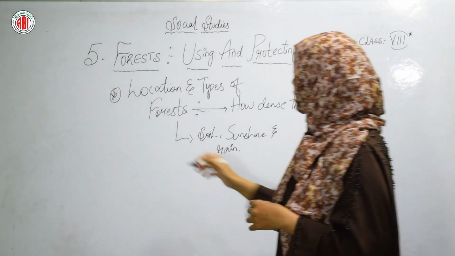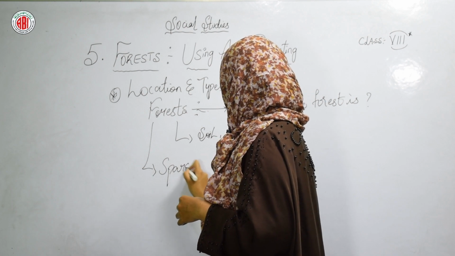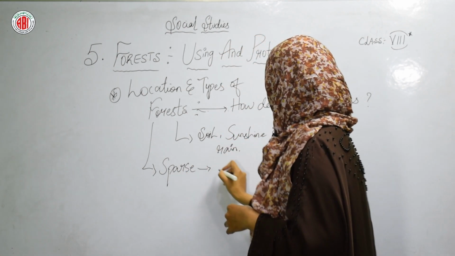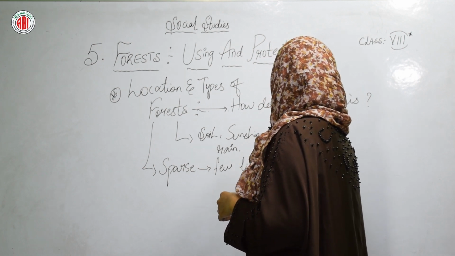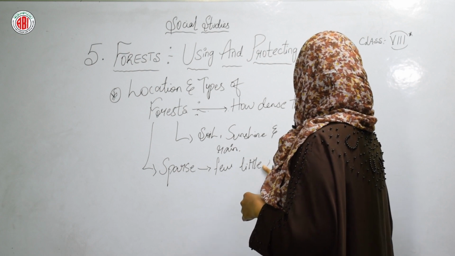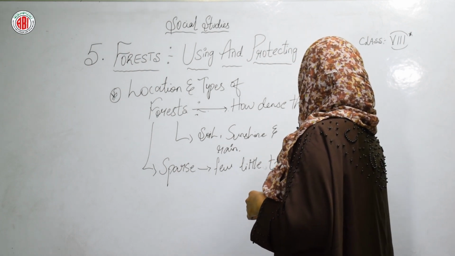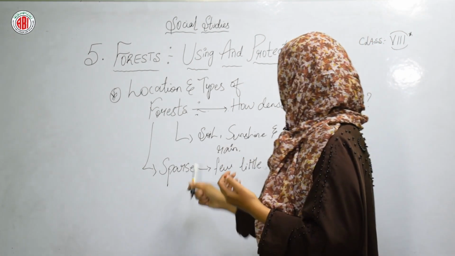Sparse, what do you mean by sparse? S-P-A-R-S-E. Sparse means few, little plants, few little trees. A forest having few little trees. So this is the meaning of sparse.